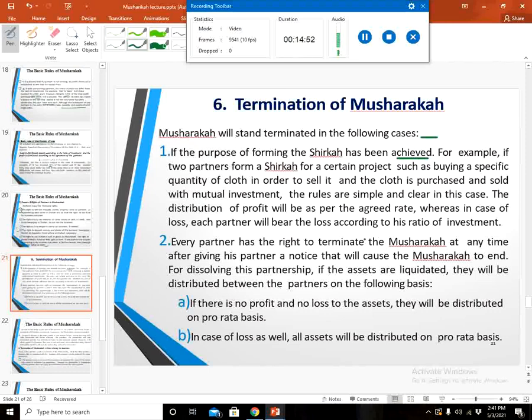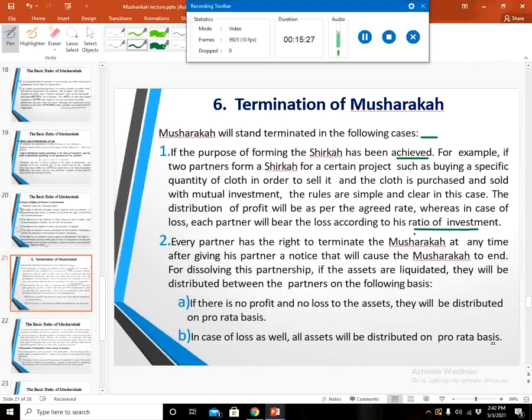For example, if two partners form a musharaka for a certain project, such as buying a specific quantity of cloth in order to sell it, and the cloth is purchased and sold with mutual investment, the rules are simple and clear. In this case, the distribution of profit will be as per the agreed rate, whereas in the case of loss, each partner will bear the loss according to the ratio of the investment. Right, it's clear that number 1, how musharaka can be terminated, is when the objective of the formation of the musharaka is achieved.